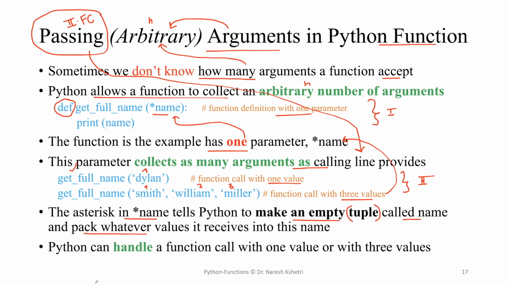Python can handle the function call, so we won't get any error with either one value or three values. It will act the same because of the asterisk, which makes it a tuple data type. If you don't understand what exactly a tuple, list, or dictionary means, please go back and watch the previous video describing the differences between tuple, list, and dictionary. Now we will go and see the program of arbitrary arguments in the onlinegdb compiler, so that will help you understand a lot.